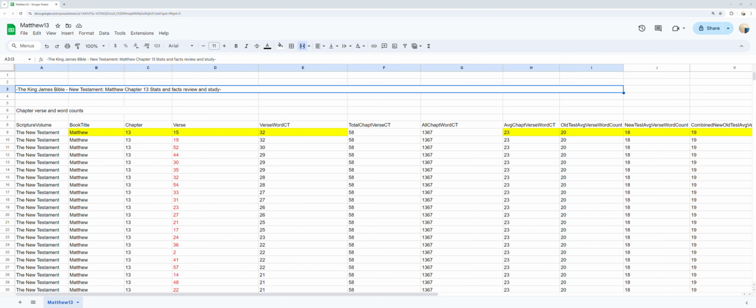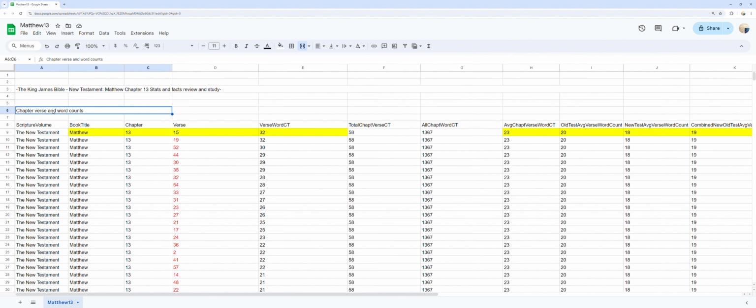The King James Bible, New Testament, Matthew chapter 13 Stats and Facts Review and Study. Chapter, verse, and word counts. Matthew chapter 13 verse 15 has the most words at 32 words.